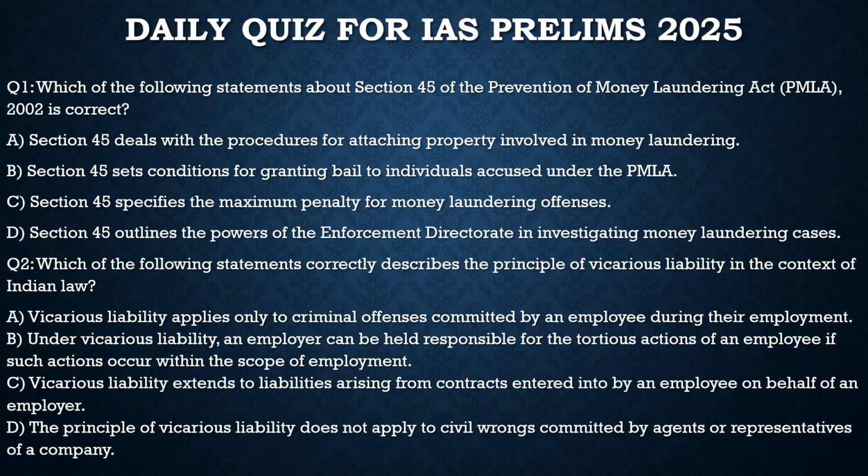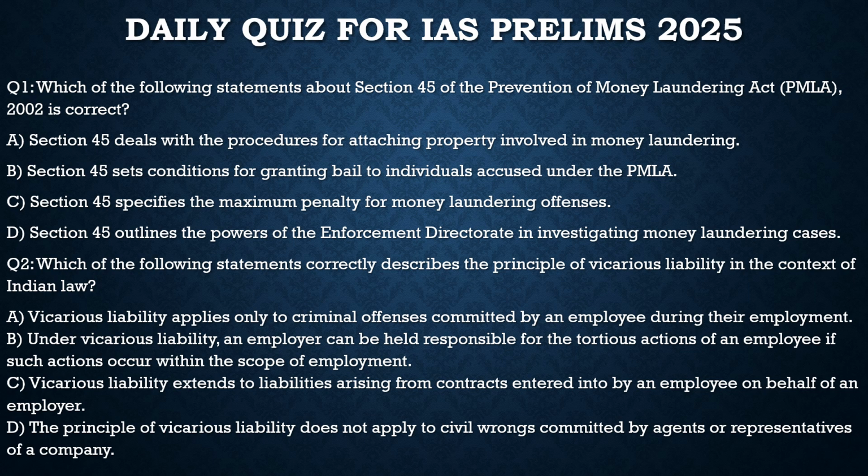Totally incorrect. It does apply to both criminal and civil offenses, wrongs done by any person. Statement B, under vicarious liability an employer can be held responsible. Let's understand this statement. An employer can be held responsible, 100% correct, for the tortious actions of an employee, 100% correct, if such actions occur within the scope of employment, 100% correct. So statement B is 100% correct.